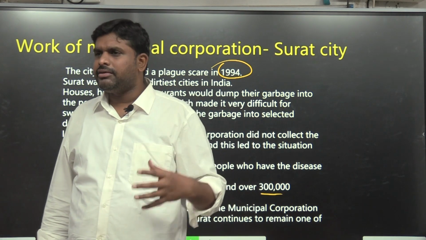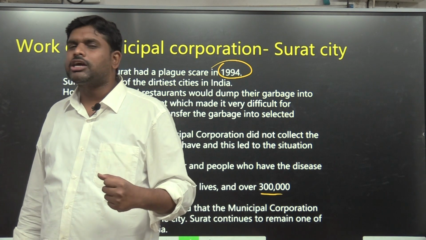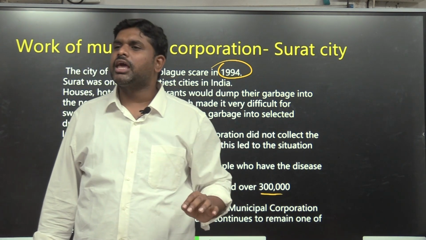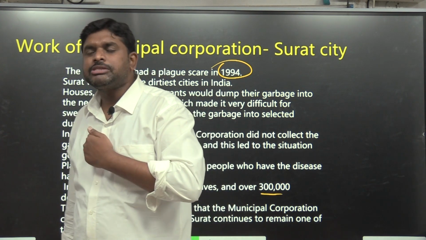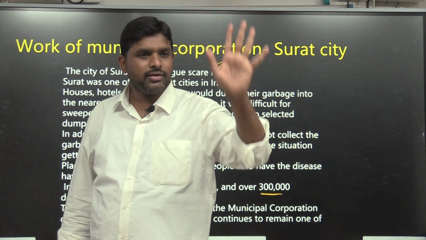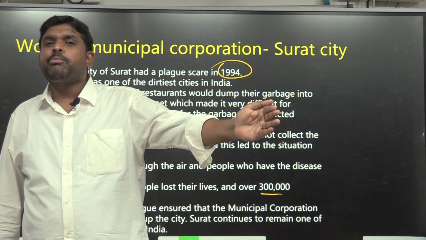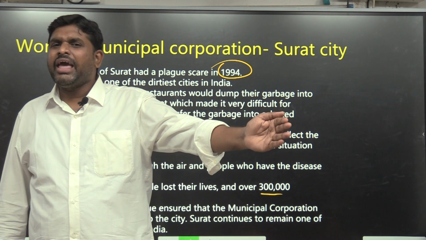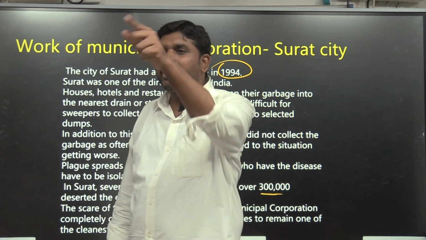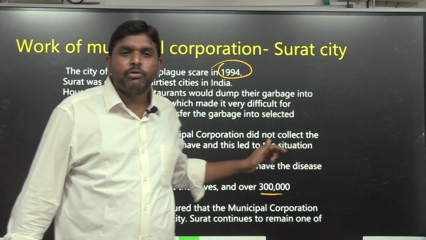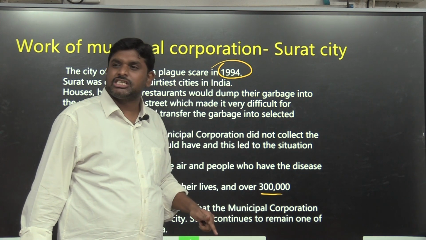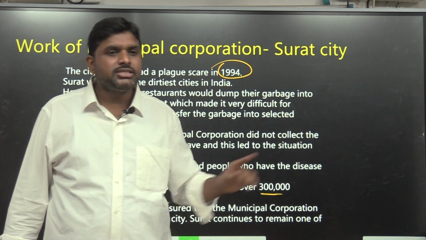Plague had become widespread. The government was trying to control it, but it was not controlling. Why? Because the cleanliness was very, very bad. Then one municipal commissioner came and gave complete importance to cleanliness. And now Surat is rank 1 in Swachh Bharat Abhiyan. So how did a city which was once plague-ridden become plague free as well as top in Swachh Bharat Abhiyan? Because of a proper municipal corporation. If the municipal corporation functions properly, then there will be no diseases like plague.